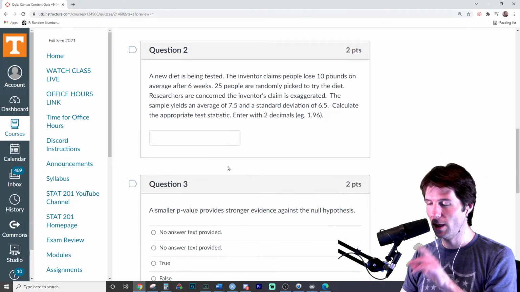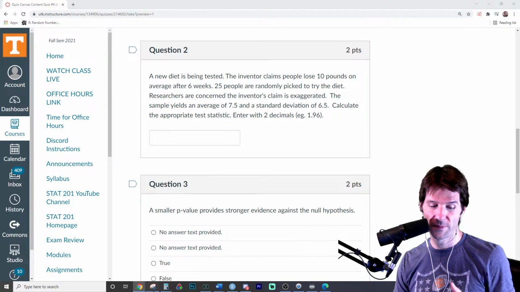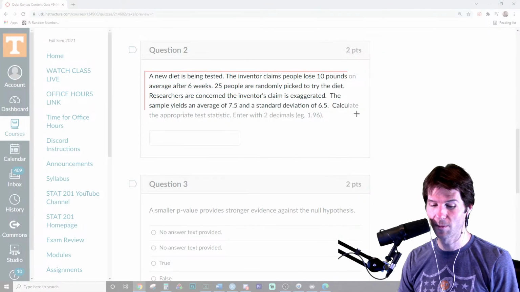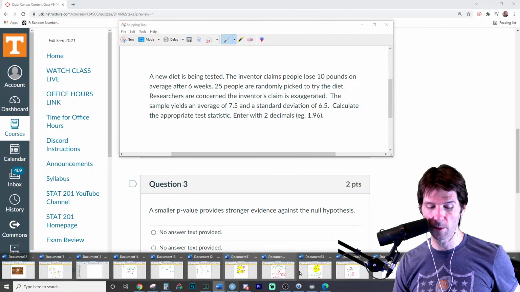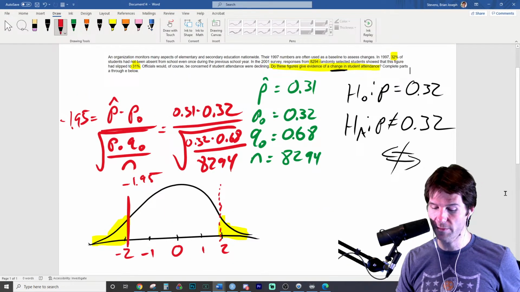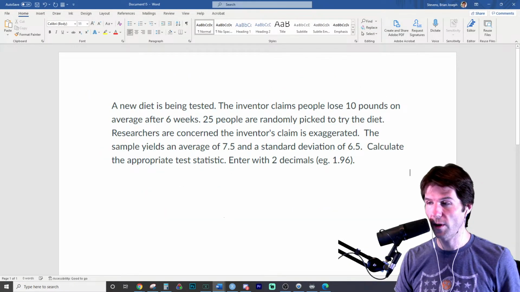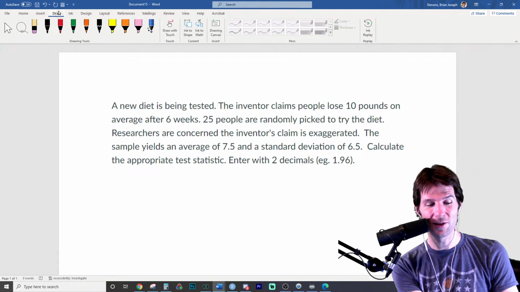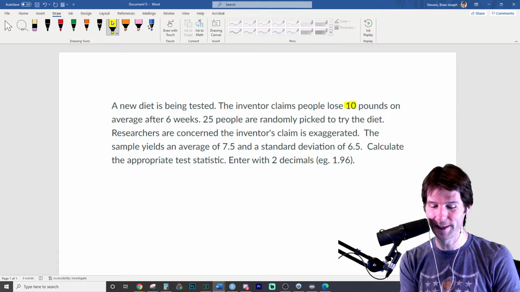A new diet is being tested. We got this one wrong yesterday, so we're going to... Well, not that we got it wrong. We grabbed the wrong number. We don't get anything wrong here. We grabbed the wrong number when we were solving it, and because of that, we got it wrong. So right here, let's grab the right numbers. Notation, notation, notation. I did it twice, and then the second time I did so quickly.